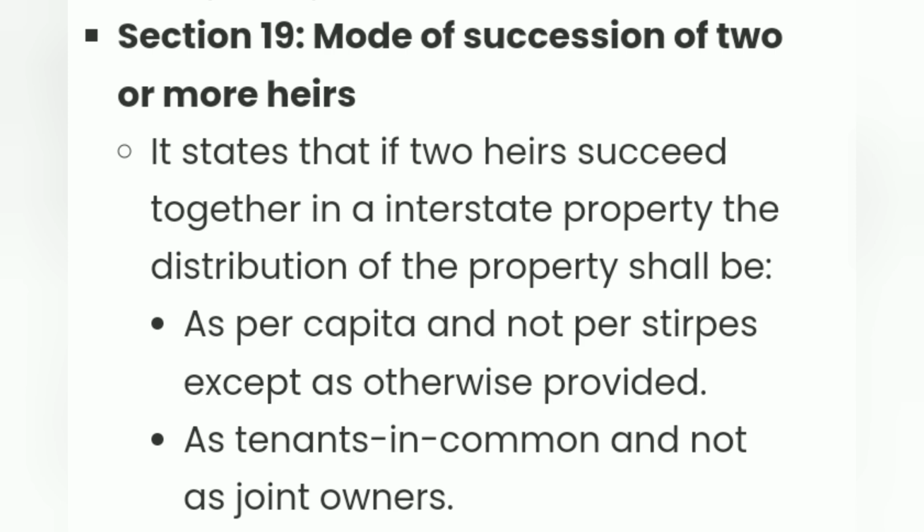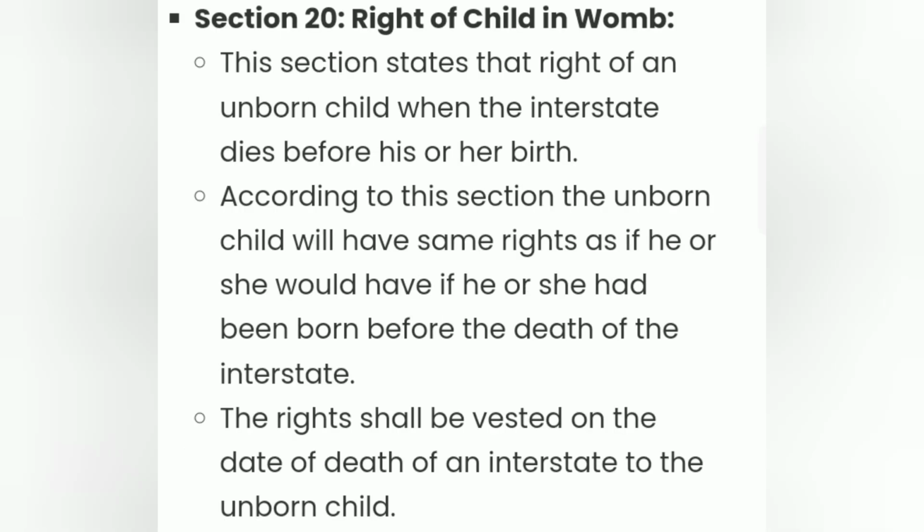Section 19. Mode of succession of two or more heirs. It states that if two heirs succeed together in an intestate property, the distribution of the property shall be as follows: as per capita and not per stripes except as otherwise provided, as tenants in common and not as joint owners.